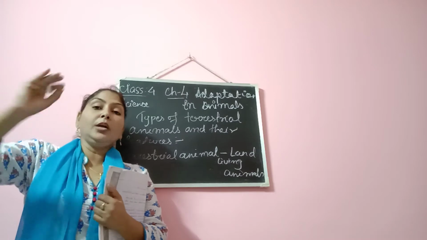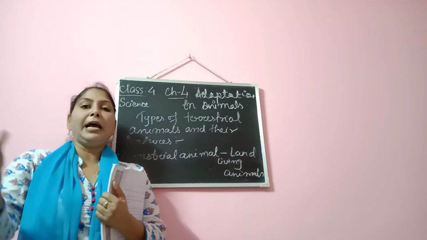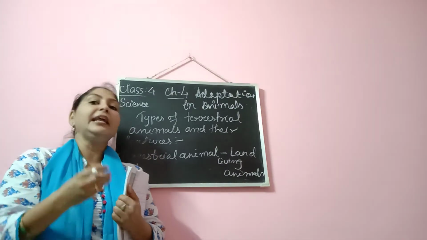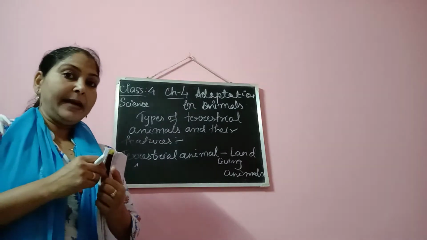So these long eyelashes help them to prevent the storm and the dust from getting inside their eyes. Okay, so these are the features of desert animals, the adaptive features.